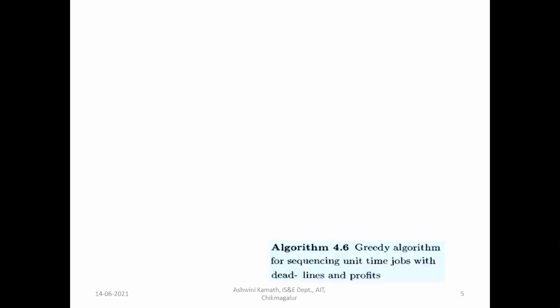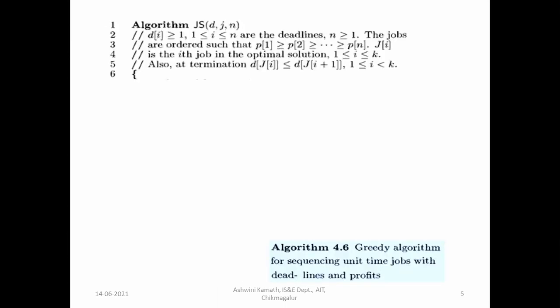Okay, let us discuss the greedy algorithm for the job sequencing problem. So consider algorithm JS. JS is job sequencing. We are passing deadlines and we are passing the set of jobs J, and we are passing N, that is the number of jobs, where D of I is greater than or equal to 1, for I from 1 to N, are the deadlines. Okay, set of D, it is deadlines. And N is greater than or equal to 1, at least one job or more.